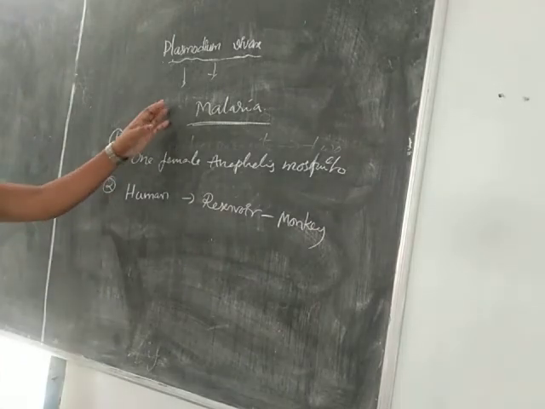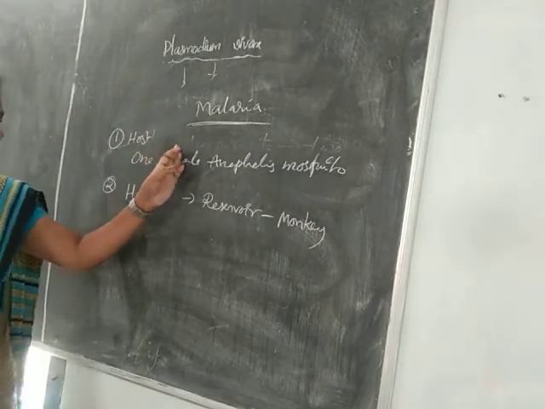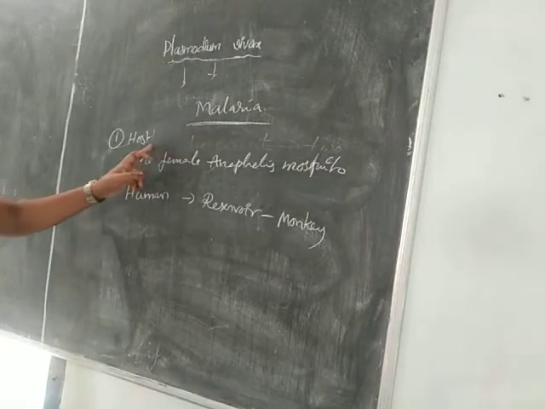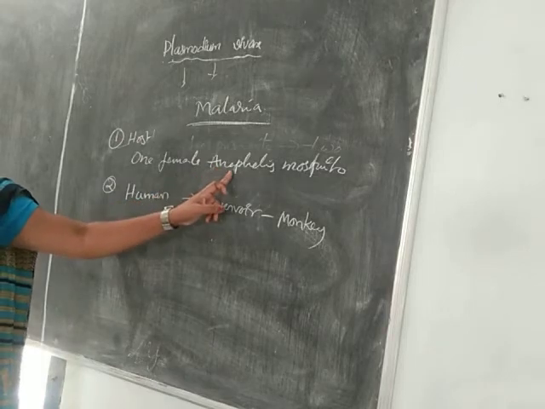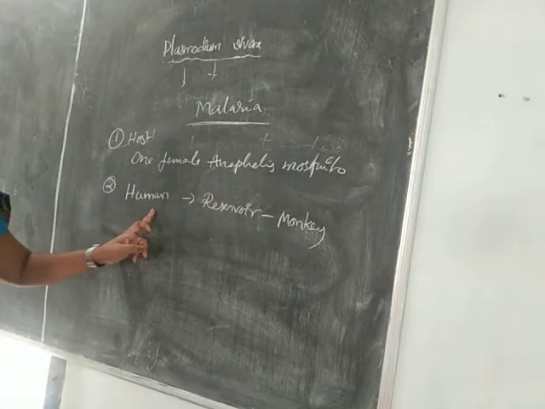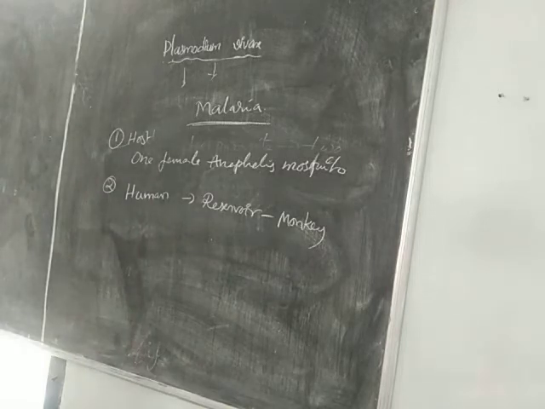So the Plasmodium vivax is a harmful parasite. It is a digenetic parasite, so it is present in 2 hosts. One is the female Anopheles mosquito, the second is the human, and the reservoir host is monkey. So that is the Plasmodium vivax.